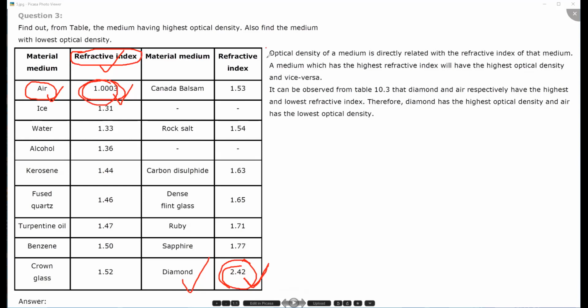So here you can read the answer. Optical density of a medium is directly related to refractive index. The medium which will have the highest refractive index will have the highest optical density, and which will have the lowest refractive index will have the lowest optical density. So diamond is having the highest refractive index, and air is having the lowest refractive index. Therefore, diamond has the highest optical density, and air has the lowest optical density. Okay, so let's move to the next question.